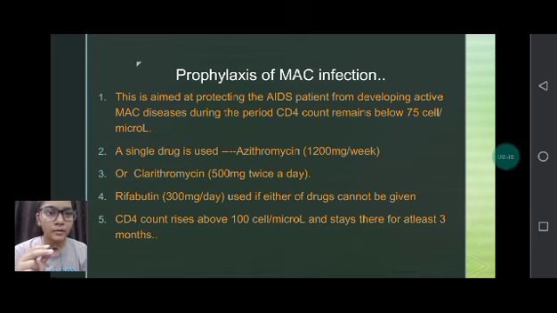Prophylaxis can be stopped when the CD4 count rises above 100 cells per microliter and stays there for at least 3 months. Only when it stays for 3 months can you stop giving the drug. Until then you have to continue the treatment, because the CD4 count can decrease again after a minimal rise.